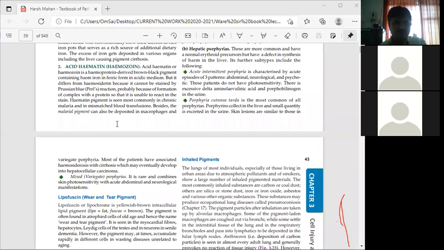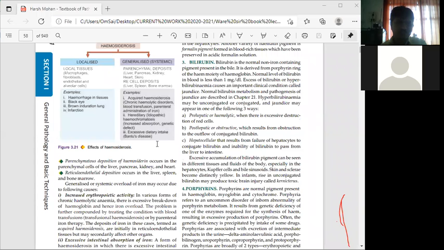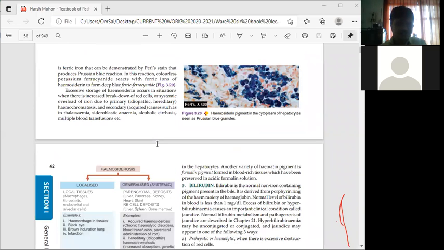Then the remaining things we will see in the next session, that is hemoprotein-derived pigments.